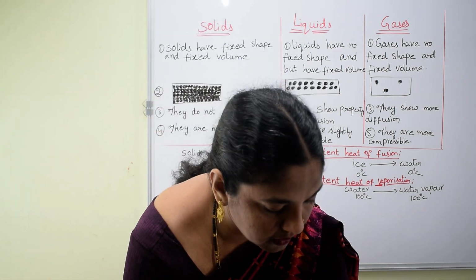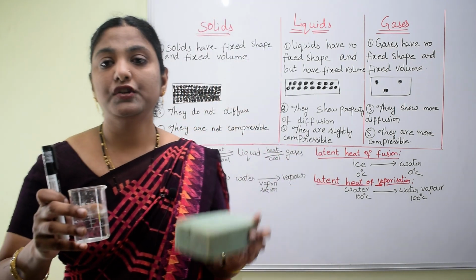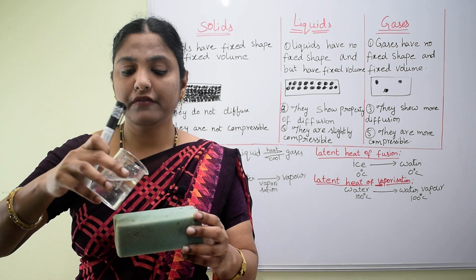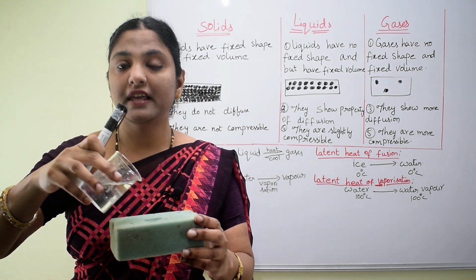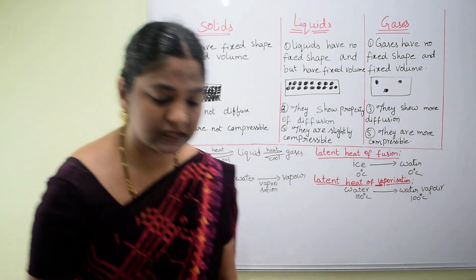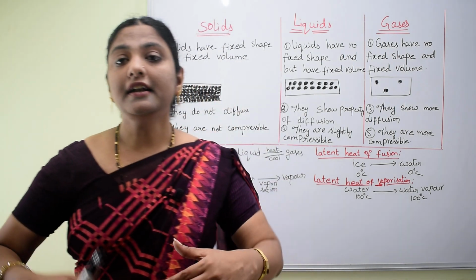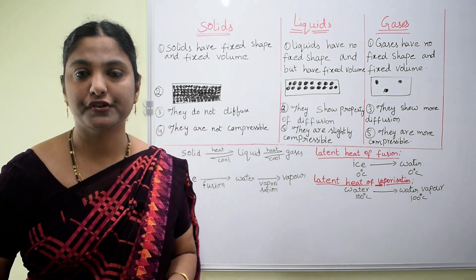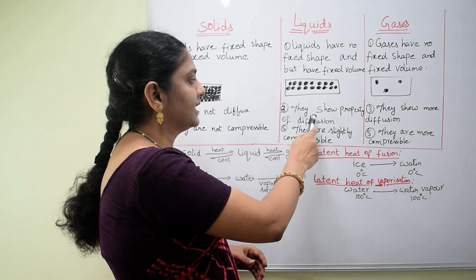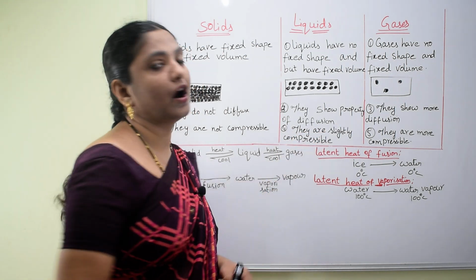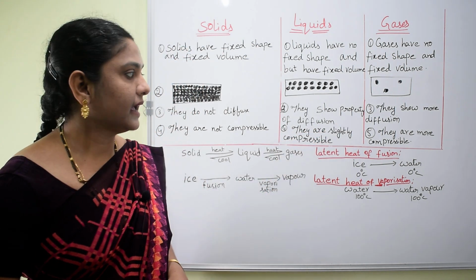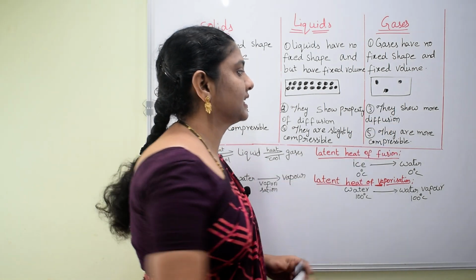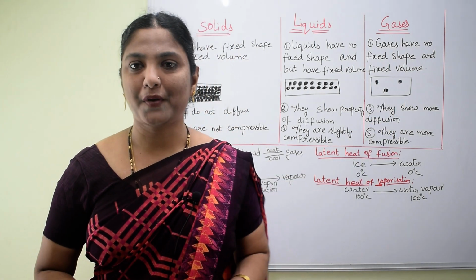For example, here I took water. If I mix it with the sponge, what happened? These liquid particles intermixed with the sponge. That's why you can say that this shows the property of diffusion. Next, gases show more diffusion.